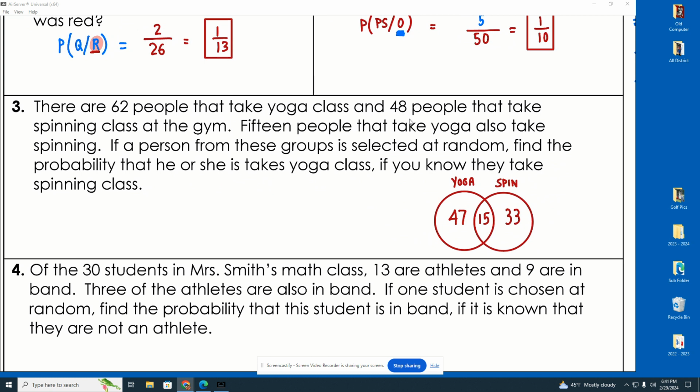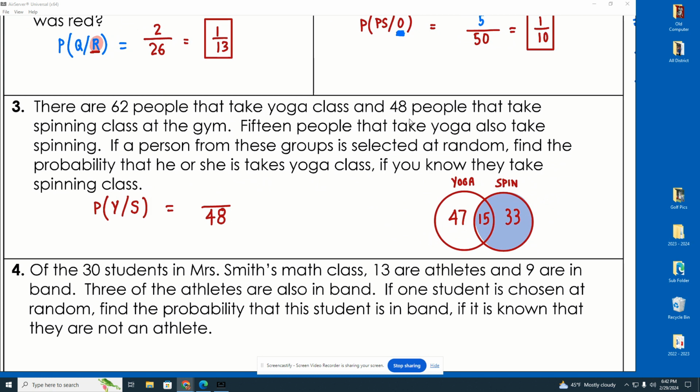So here's the deal. Excuse me. We're finding the probability that they take yoga given that they take spin. So we're only dealing with people who take spin classes. Well, remember, these are the people who take spin classes. Am I right? 15 and 33. That's 48. We're only dealing with a bottom number here of 48, right?